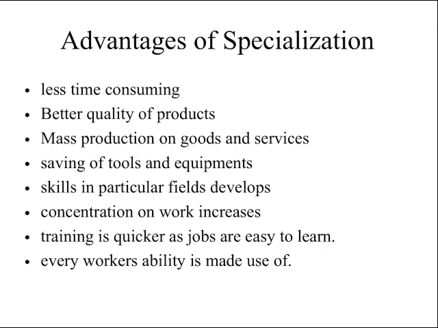Skills in particular fields develop. Concentration on work increases. Training is quicker as jobs are easy to learn because you are in a specified field. You only deal with one particular product and it's very easy to get trained because every single day you deal with the same thing, right? Every worker's ability is easy because you know when I go in my field, I'm supposed to only do this. Maybe I'm only supposed to operate using this particular machine, right?